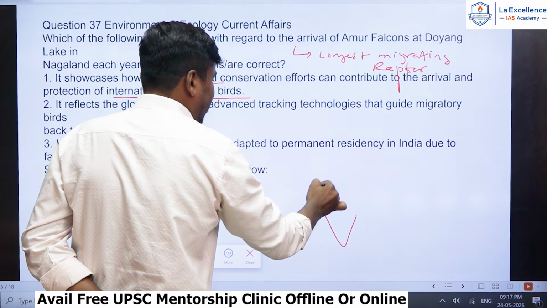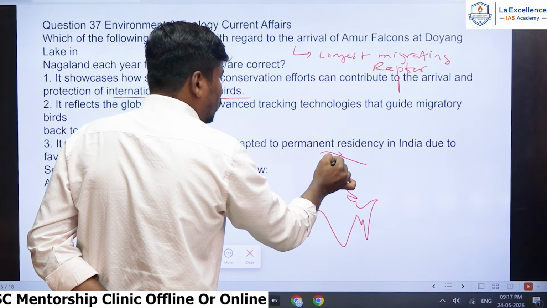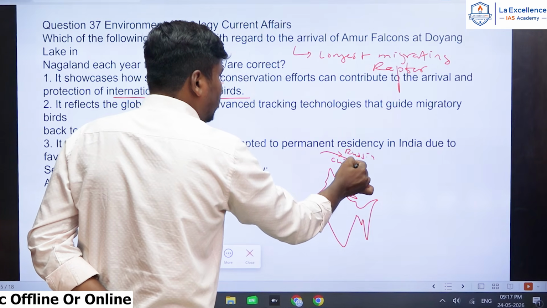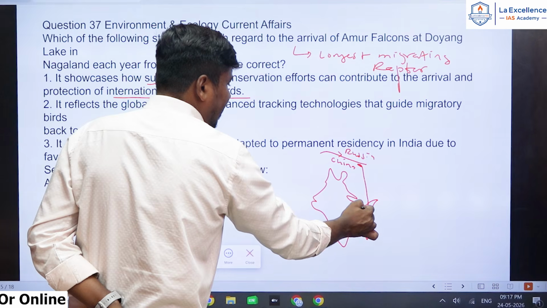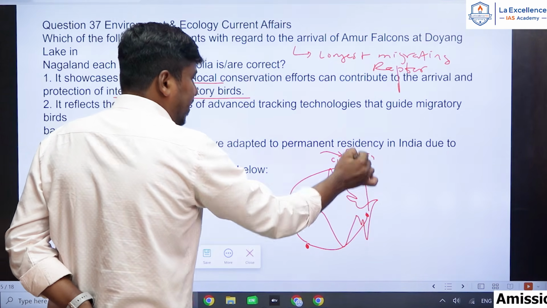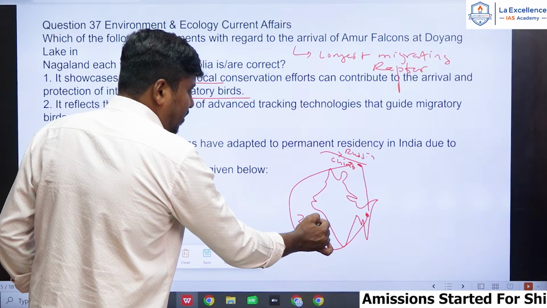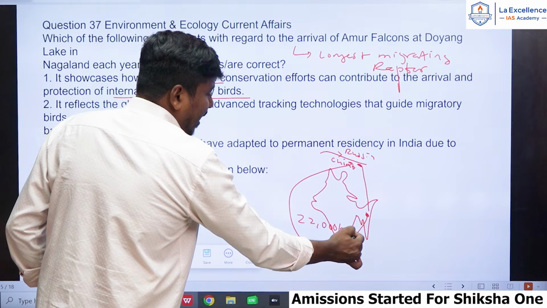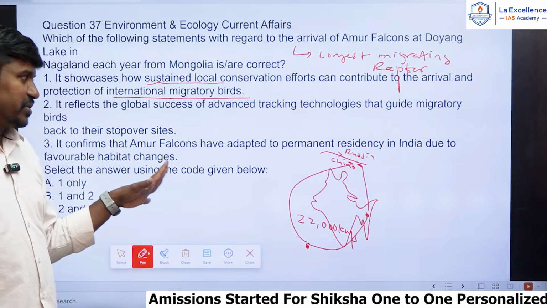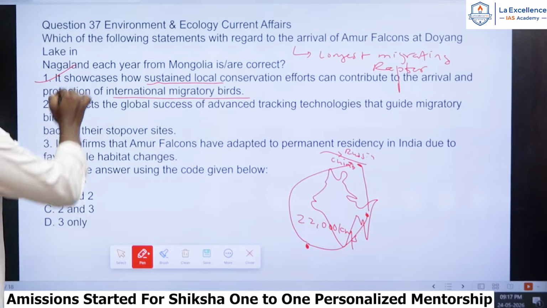It migrates from the Amur river region. The Amur river flows between China and Russia, right? This Amur falcon comes from the Amur river to Nagaland, and from Nagaland to Madagascar or Eastern Africa, and again it migrates back to the Amur river region, right? In this journey it covers 22,000 kilometers, and that is the reason we call it the longest migrating raptor in the world. We have discussed this question multiple times in our GS classes. So the first statement is exactly correct.